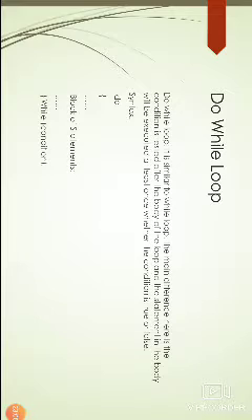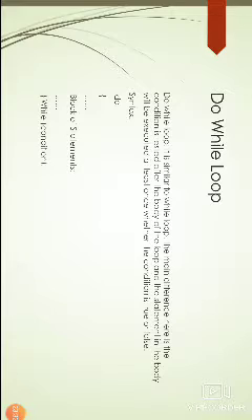So next one is the do while loop. It is similar to the while loop. The main difference here is that the condition is tested after the body of the loop, and the statements in the body will be executed at least once, whether the condition is true or false.